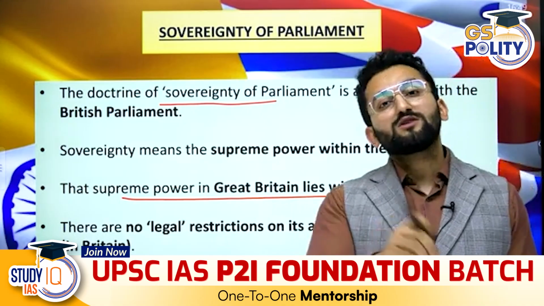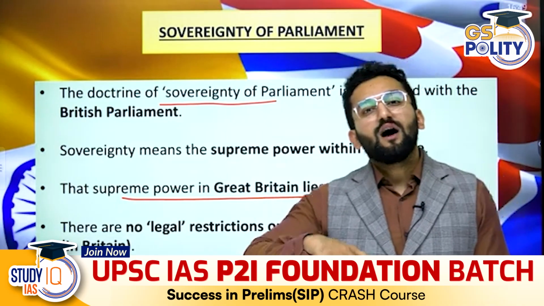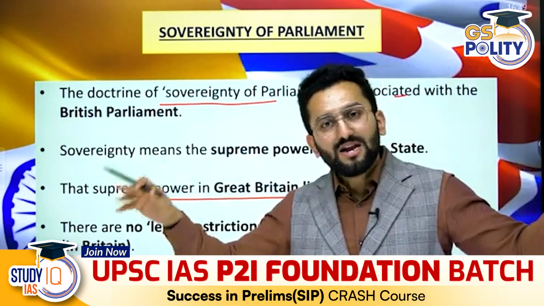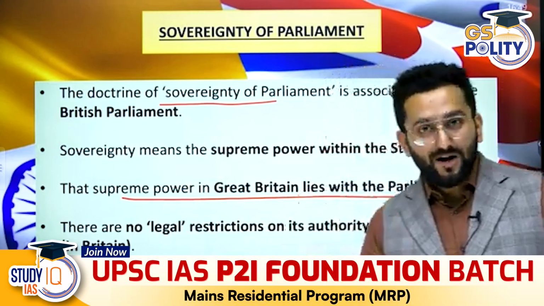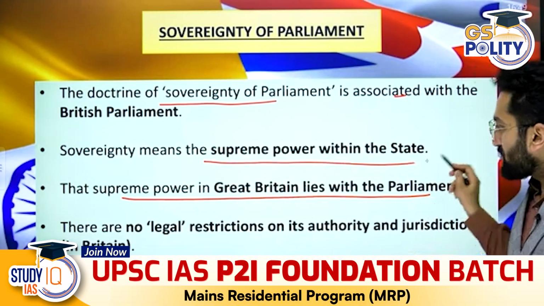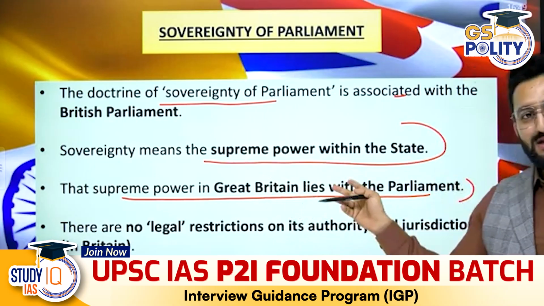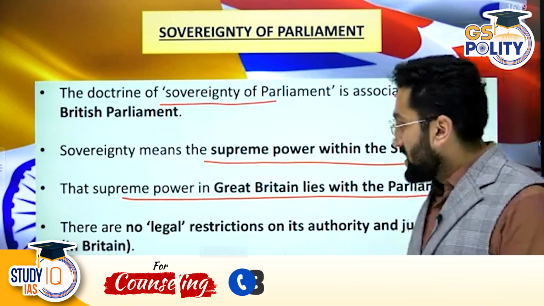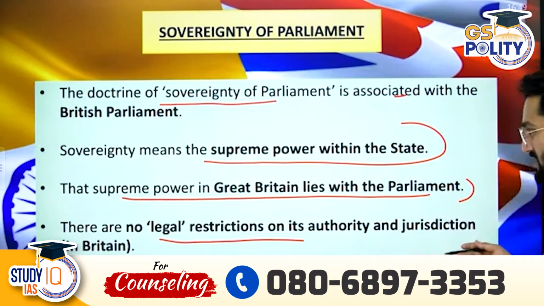Even Parliament decides what is considered as constitution and what is not, because they have an unwritten constitution. Some legal documents collectively are considered as constitution, and such declaration is done by the Parliament of Britain. So supreme power within the state lies with Parliament in Great Britain; they have the sovereignty of Parliament. But in India, we don't have sovereignty of Parliament, right? In the British case, there are no legal restrictions on Parliament's jurisdiction.